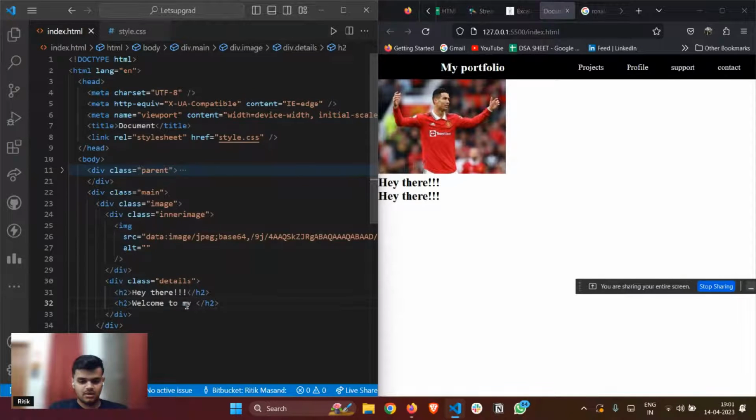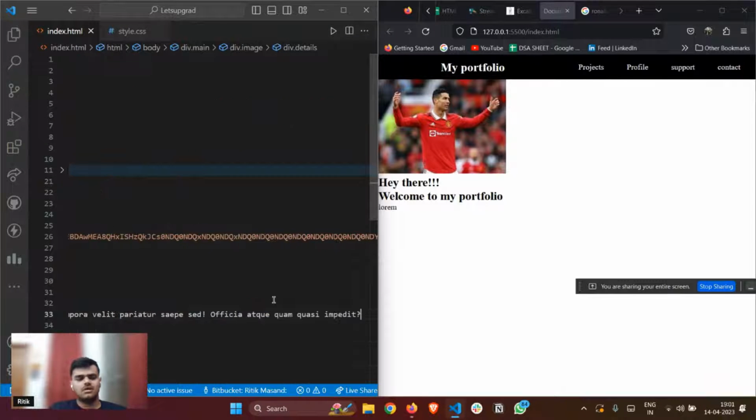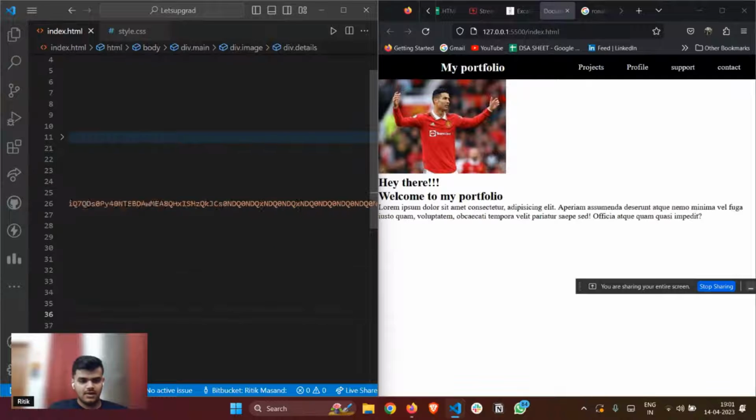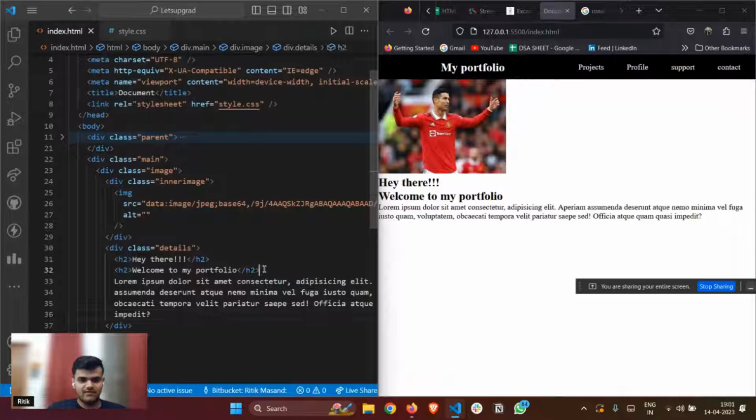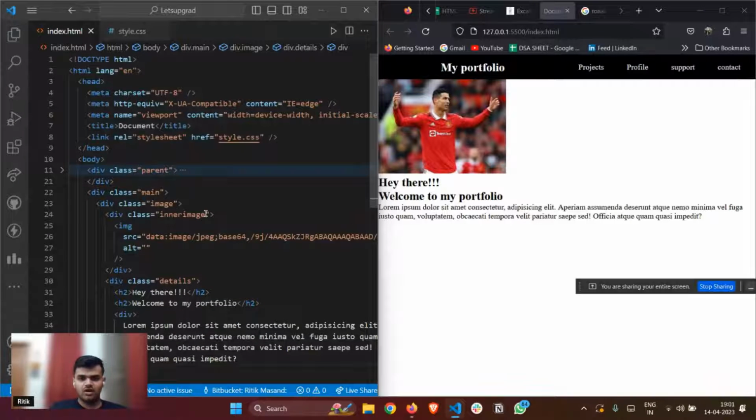Welcome to my portfolio, and some more text. Let's suppose lorem 30. But yeah, again enclosed in a div, right? So this is what we have for now.